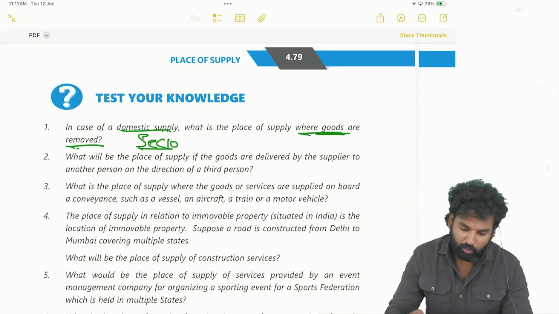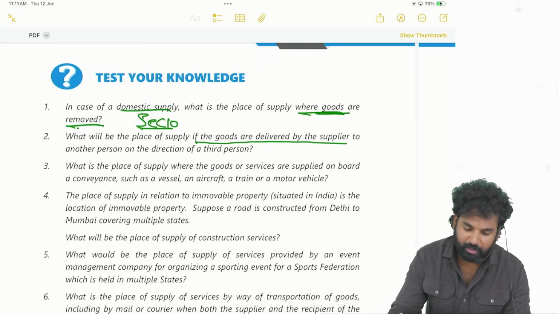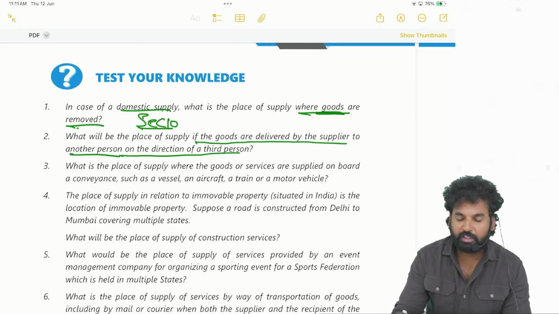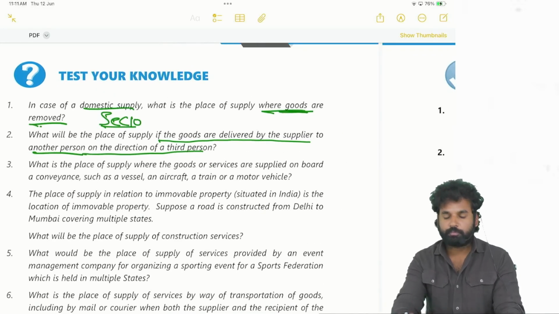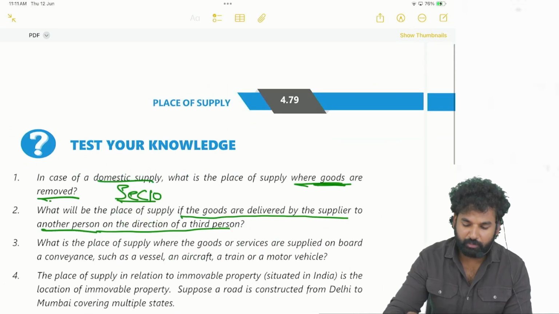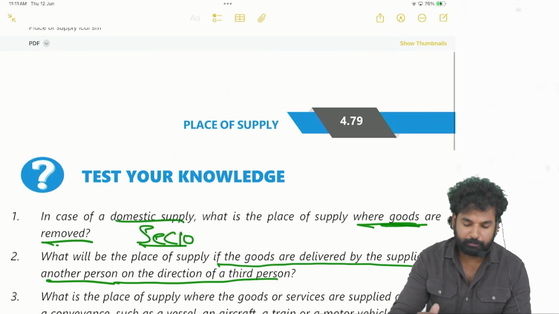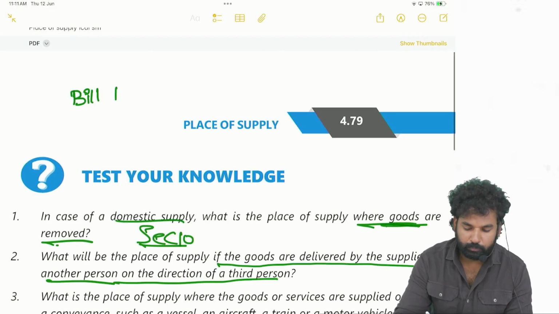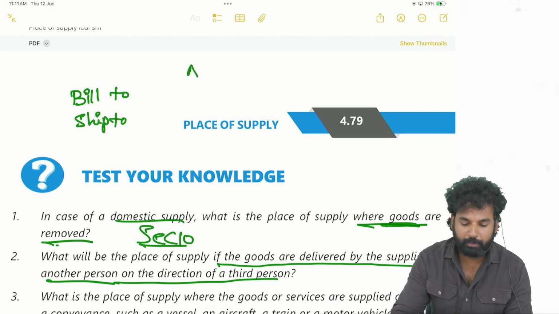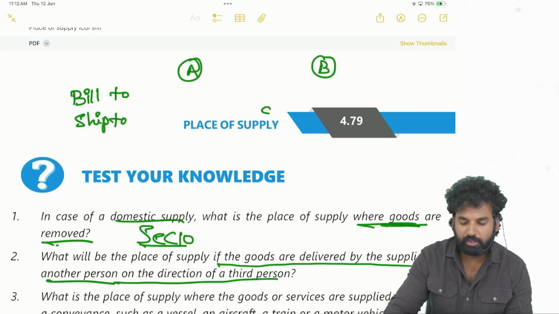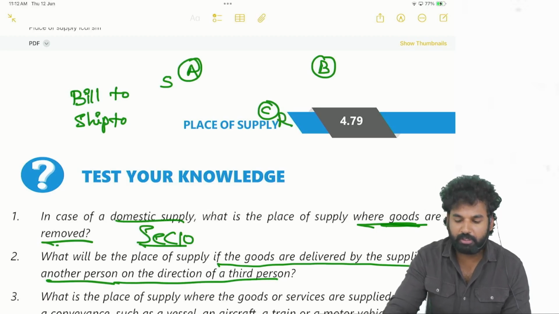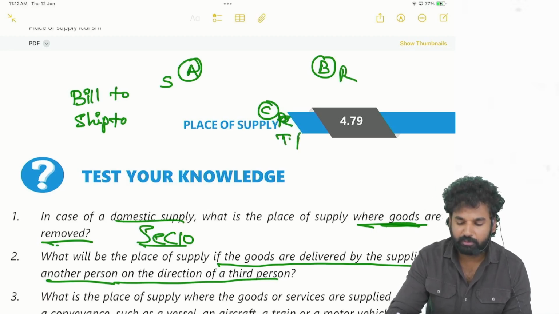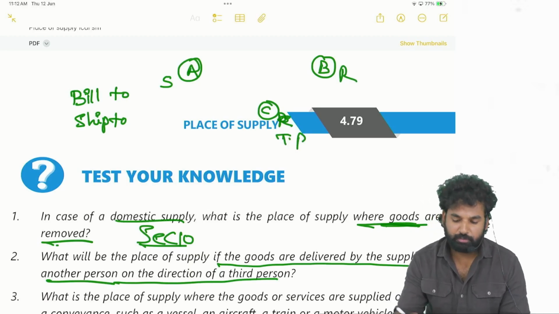What will be the place of supply if the goods are delivered by the supplier to another person on the directions of a third person? Now which model are they talking about? Yesterday we named this model. It is the bill to, ship to model. Why is it called bill to, ship to? Three parties are there: A, B, and C. A is the supplier, B is the recipient, and C is the third person. But see what C is doing?